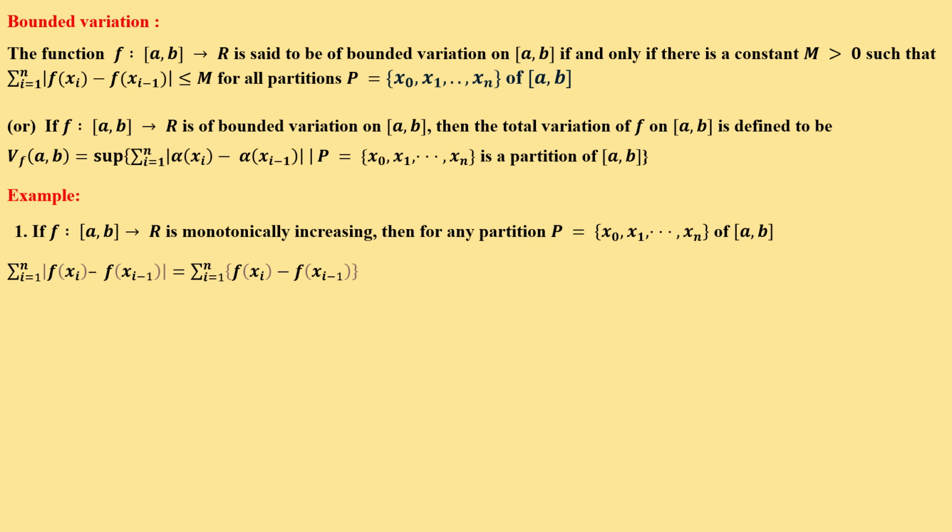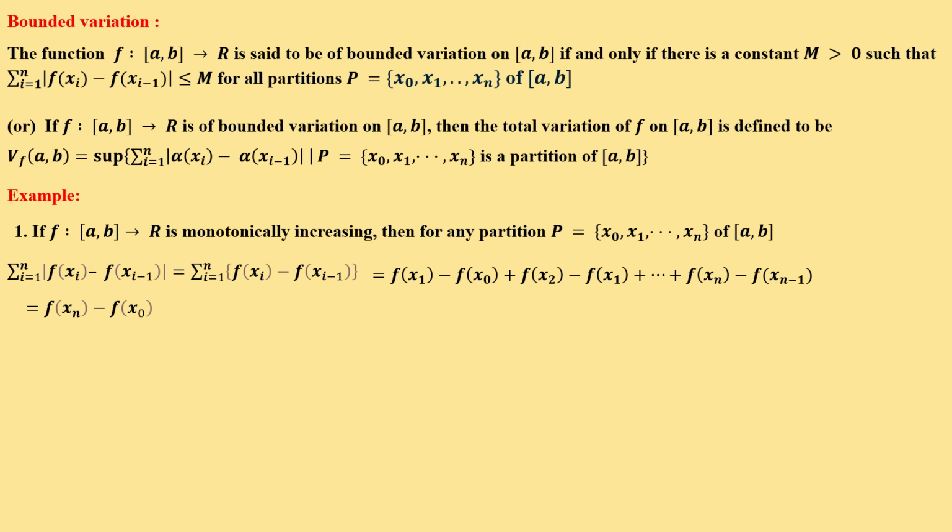So we remove the modulus, and the summation i = 1 to n of f(x_i) minus f(x_{i-1}) expands as f(x1) minus f(x0), plus and so on, up to plus f(xn) minus f(x_{n-1}). Here f(x1) and minus f(x1) get cancelled, f(x2) and minus f(x2) get cancelled, and similarly f(x_{n-1}) and minus f(x_{n-1}) get cancelled.